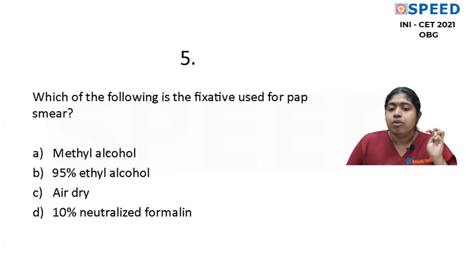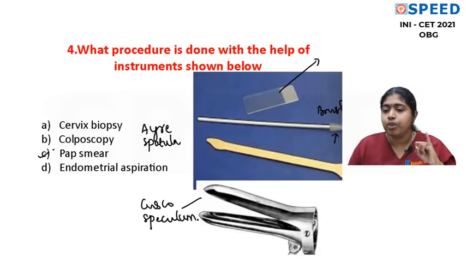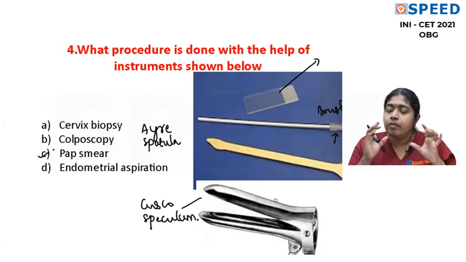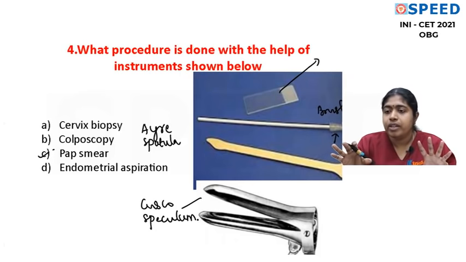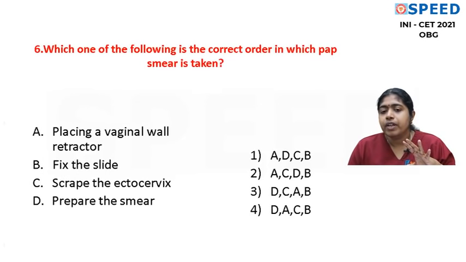Fine. So what are the steps in the Pap smear? We do have a question on the steps in the Pap smear. So first I'm going to introduce the Cusco's speculum, visualize the cervix for any growth, ulcers, polyps, any abnormality in the cervix. Okay. Now, and then what we do is no lubricants, no using xylocaine jelly. Fine. They'll all alter the cytology. That's very, very important. If there is a profuse vaginal discharge, then we are not going to do a Pap smear. We're going to treat the discharge and then only we are going to do a Pap smear. Is that okay?